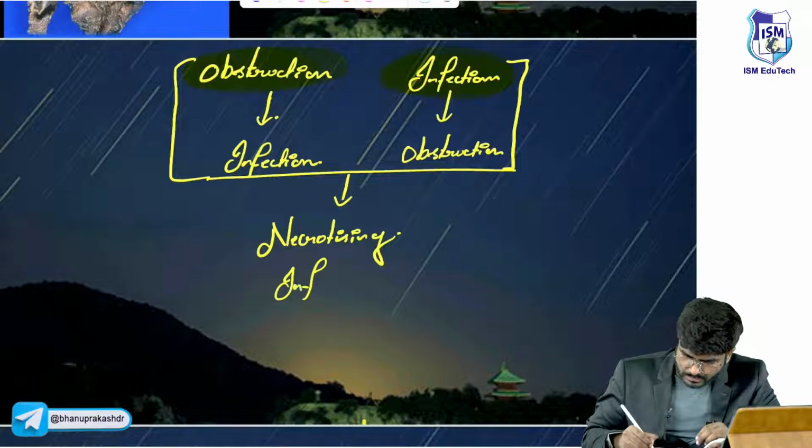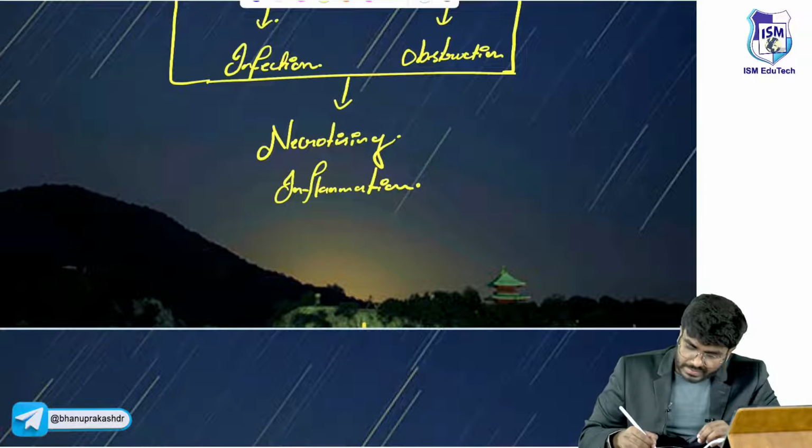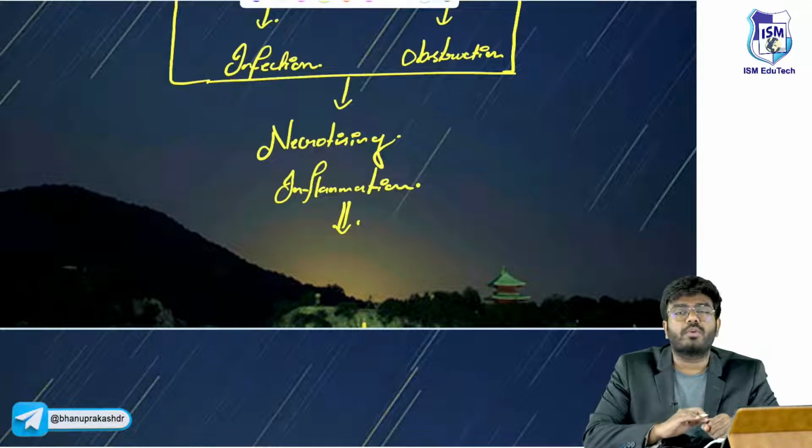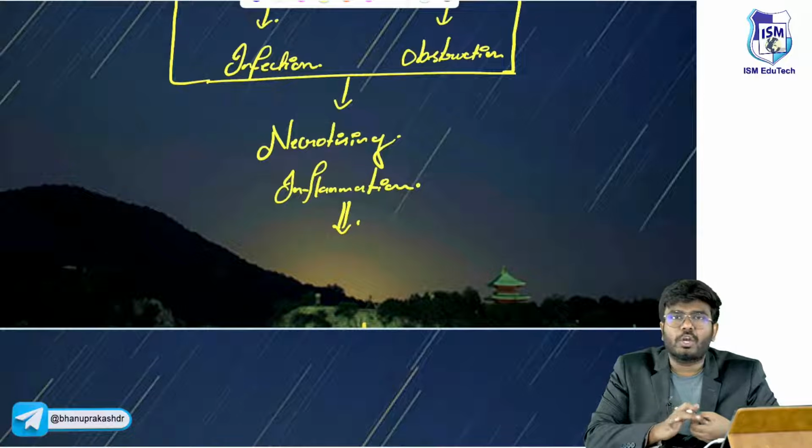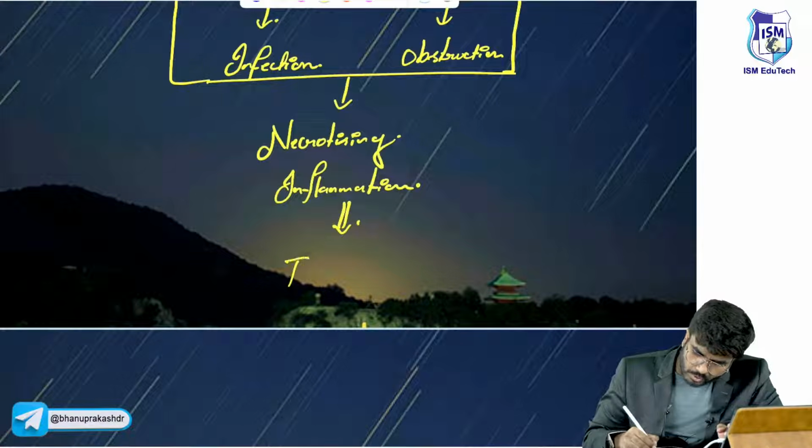That necrotizing inflammation, the bronchi are going to be necrosed. There is infection, and with this infection, there is death of the tissue. And permanent pathological dilation. So there is bronchiectasis.